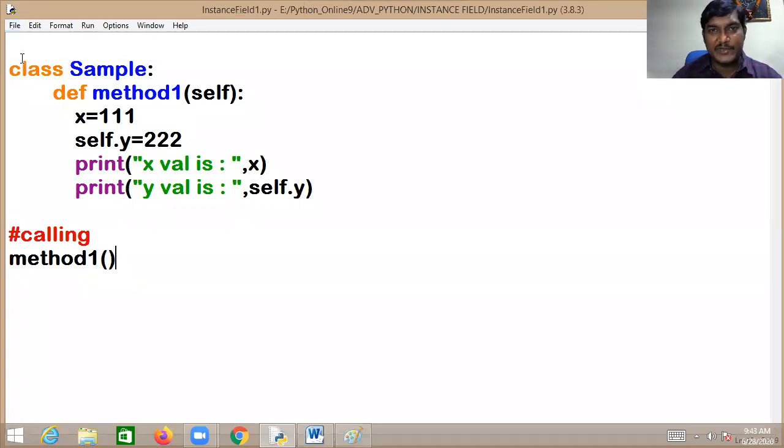In the previous episodes, I told you what is a class, what is an object, what is self. This is the third episode. So first make sure you are very clear with class and object, and after that with self. Then you come to this episode, and you'll get a very clear idea. So now I have to create the sample class object, and then call it with s dot method1.